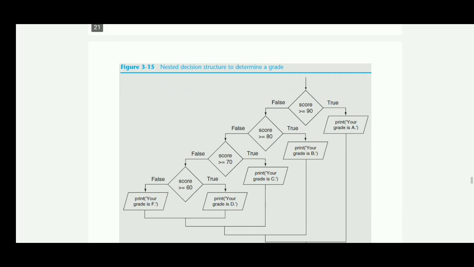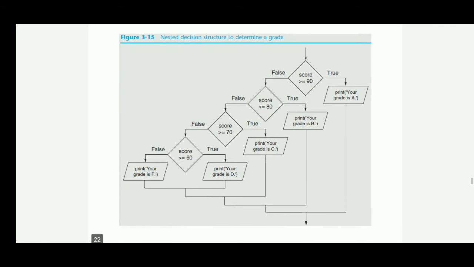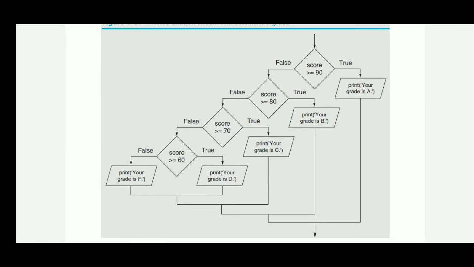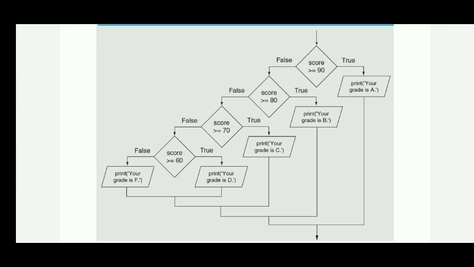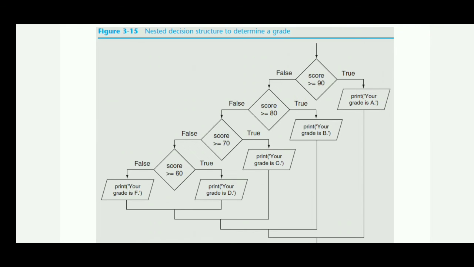See here, this is a very good example of a nested decision structure. First, score is greater than 90. If the condition is true, it will print your grade is A. If the condition is false, it will go to the next one, where it checks score is greater than or equal to 80.